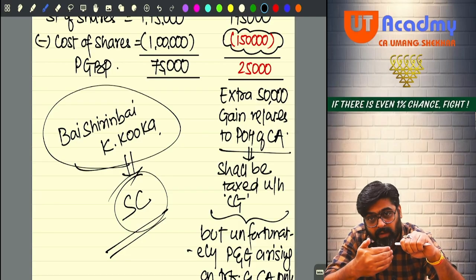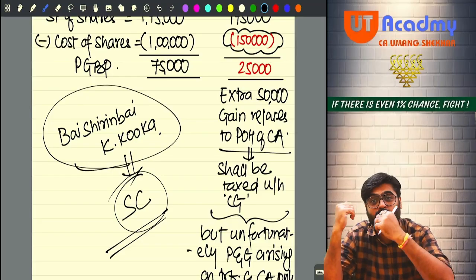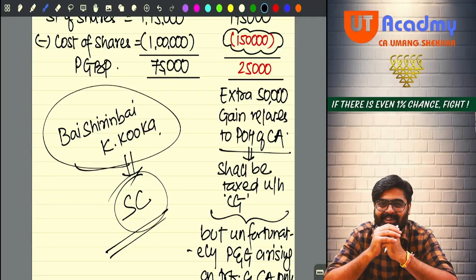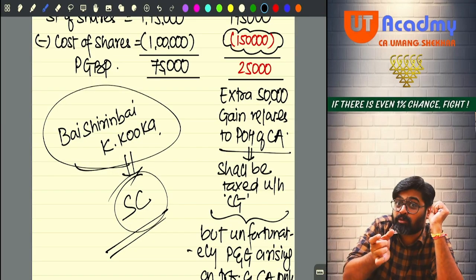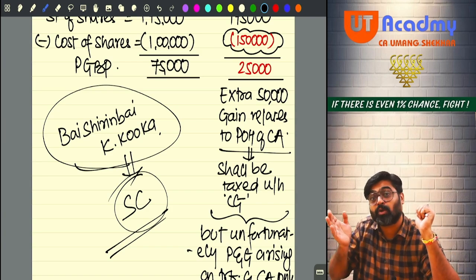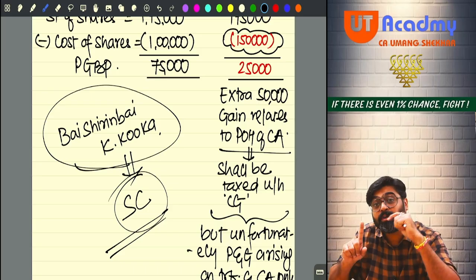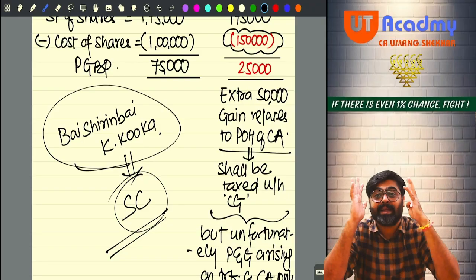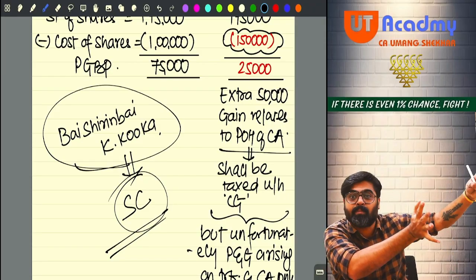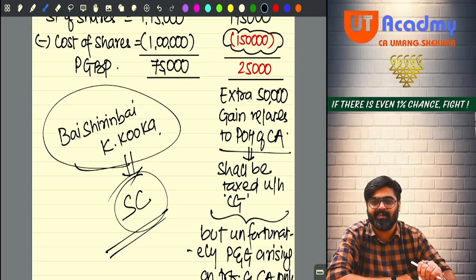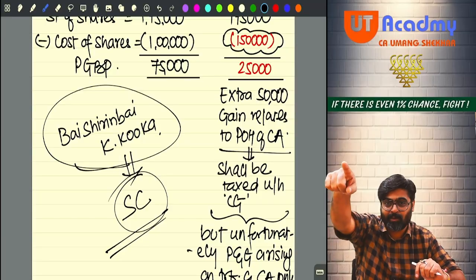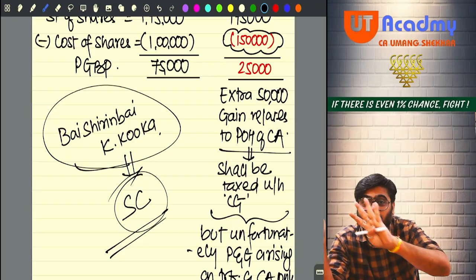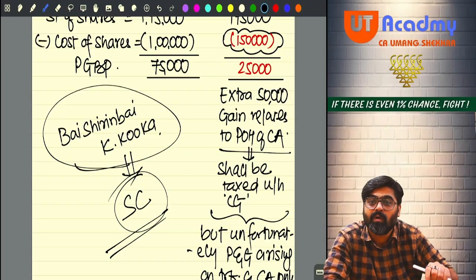Now, when the value was 25 lakhs, I brought it into my business. I started a jewelry business, and in my jewelry business, I started using the jewelry as my stock in trade. After some time, the same jewelry which was 25 lakhs became 27 lakhs as my stock in trade, and I sold it. How much total gain happened? 1 lakh to 27 lakh, total 26 lakh gain. Out of that, the majority of the gain is for the capital asset period. That will not be taxed at all. Supreme Court judgment. Only 2 lakh rupees of gain, 25 to 27, will be taxed under the head PGBP. The entire 24 lakh will go out of the income tax net.